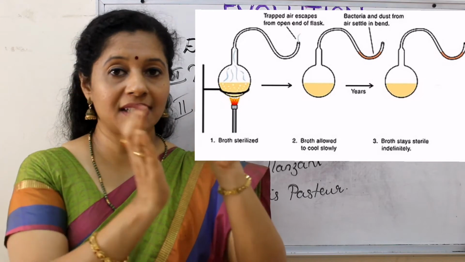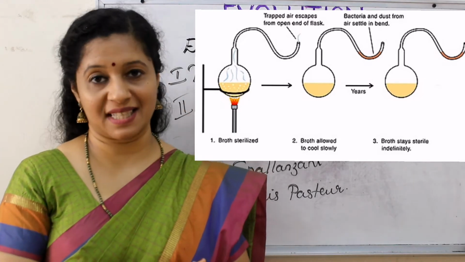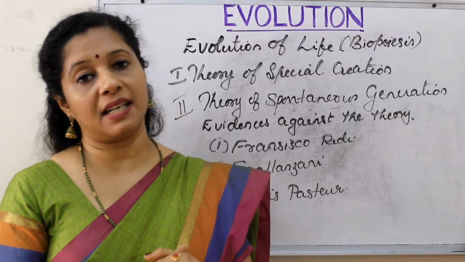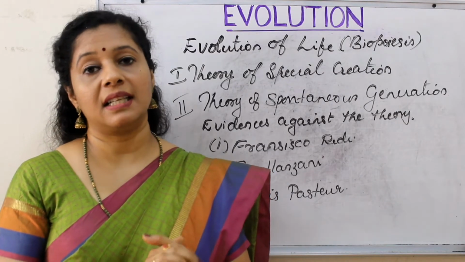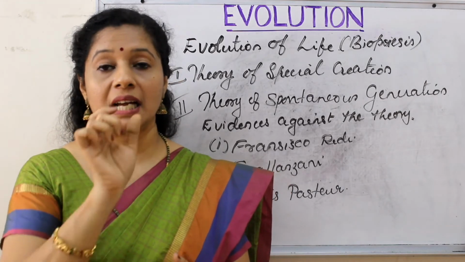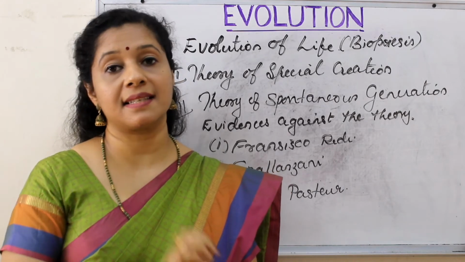He kept this for several months and found not even a single microbial growth. Whereas in the water that was collected, microbial growth was there, which trapped the microbes. So from this he understood, or he proved, that life originated from pre-existing life. That was his theory. Life originates from pre-existing life.